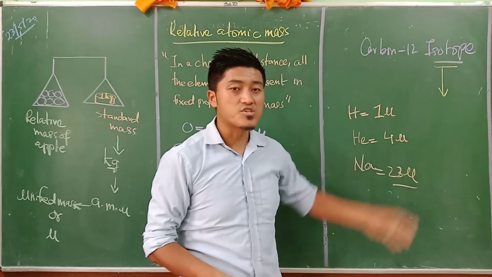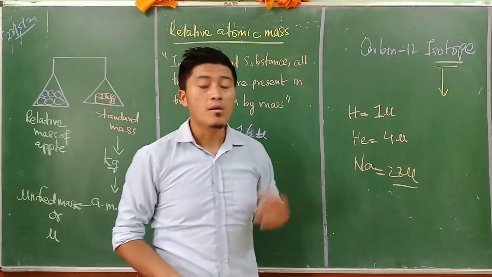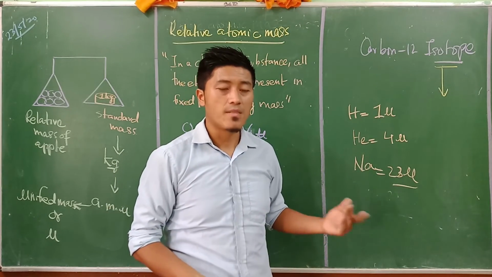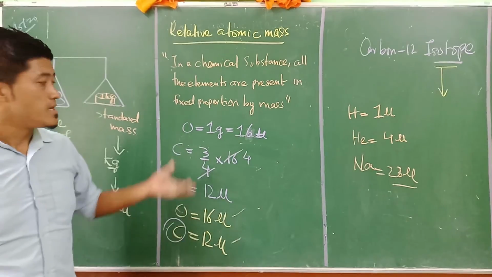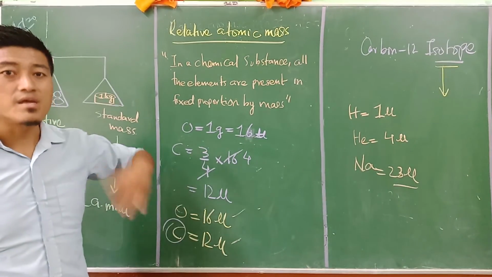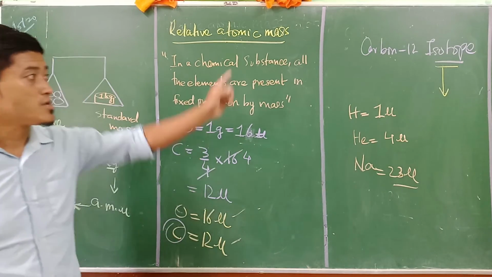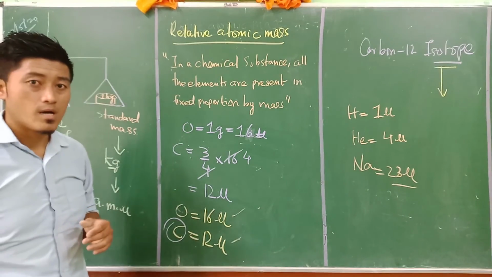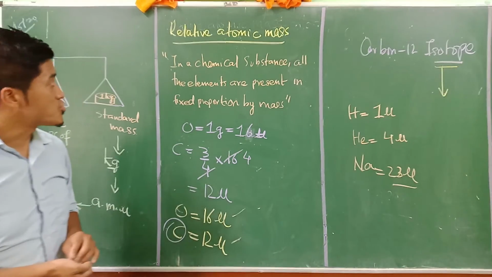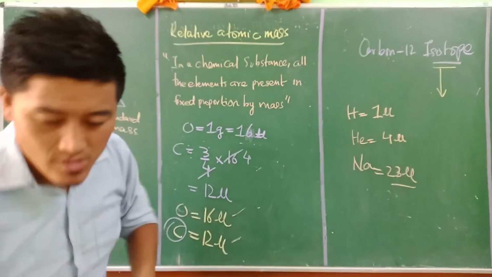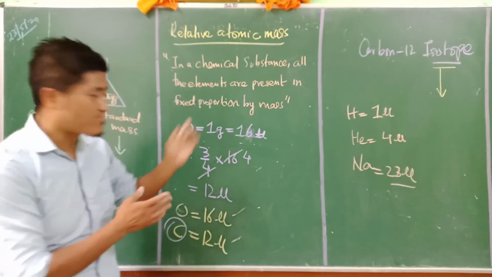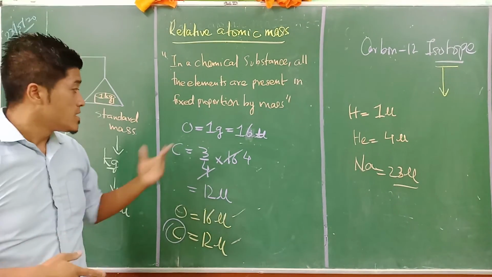And all these masses gradually laid the foundation for another kind of value called mass value or mass number. Understand? So relative atomic mass means the mass of the atom relative to, or in comparison to, the carbon-12 isotope. Understand? So this is the portion of today's topic, that is relative atomic mass. I will just try to rewind this part here because this is very important.